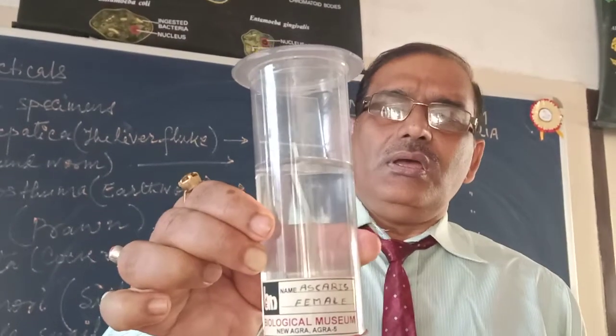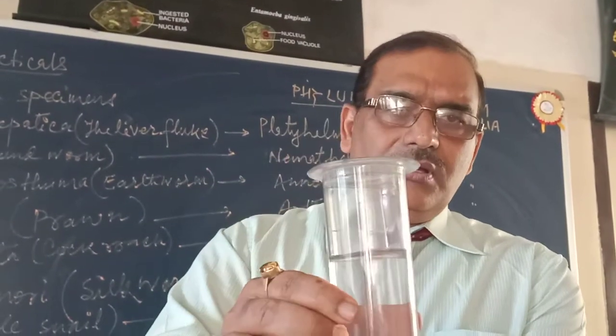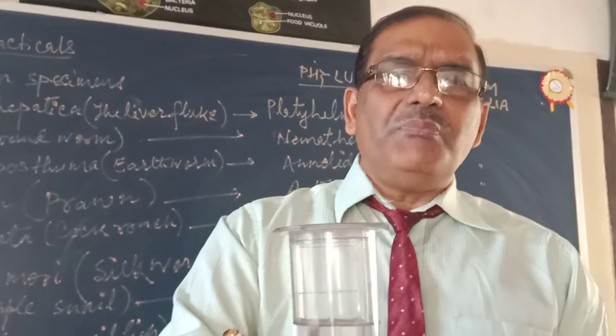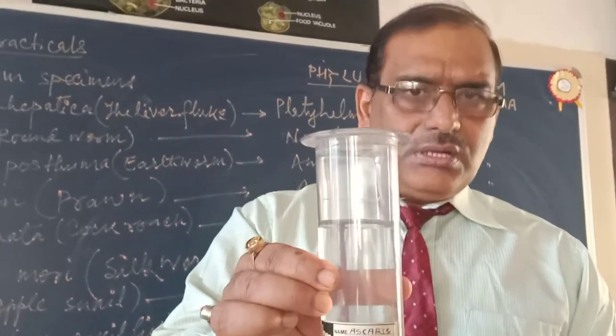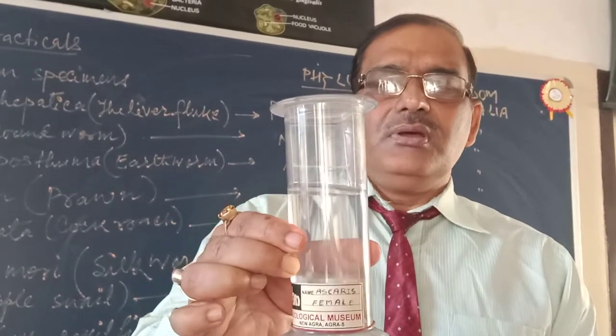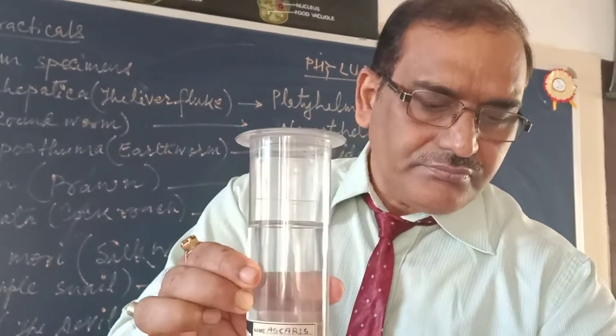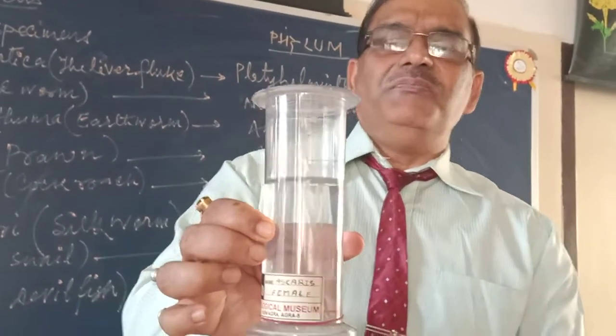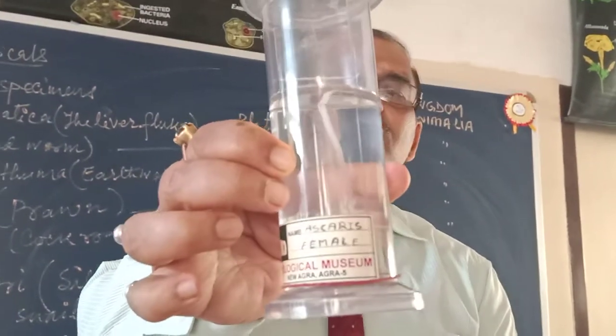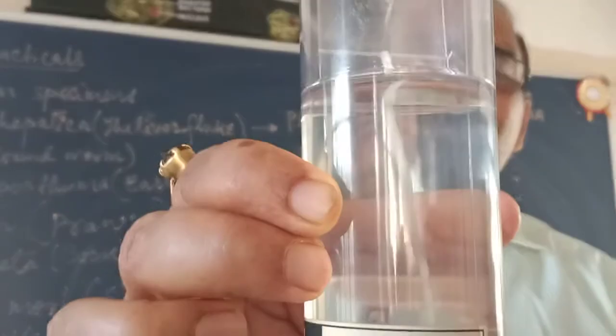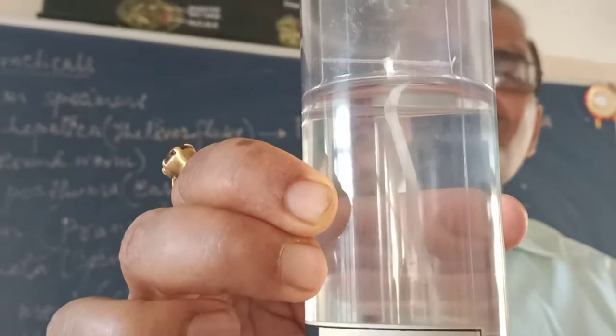Now, it is unisexual. Most of the members of the roundworms are unisexual. Male and female are separate. You can see the male and female. This one is female. Females are longer than males, and the body of the female is straight.